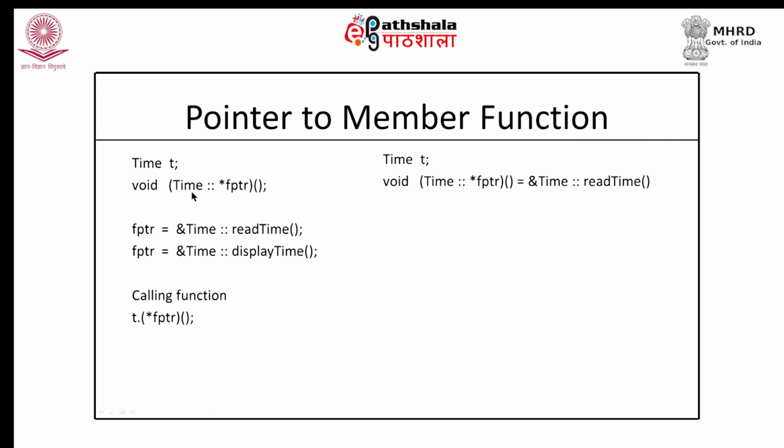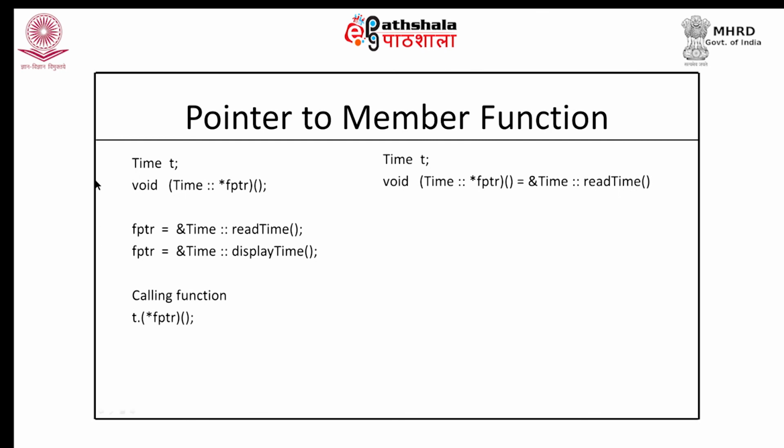I am saying Time scope resolution operator and FPTR, which means FPTR is a pointer to function, but it can only point to the member of Time class, and to the Time class functions also it can only point to a function which has a prototype where the function does not take any argument and its return type is void, which means that this FPTR can point to any member function of Time class whose return type is void and which does not take any argument.